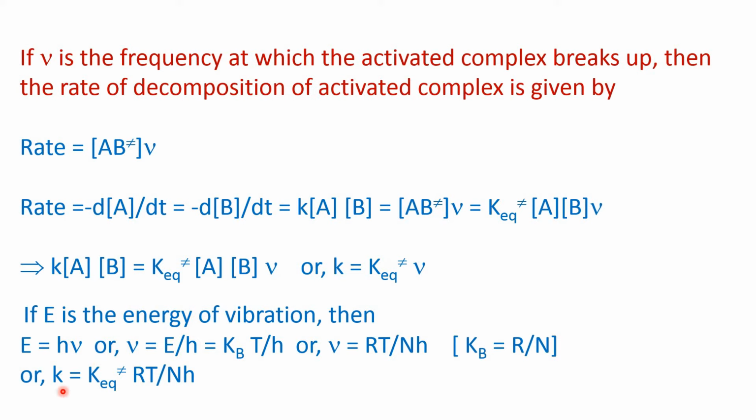So from here we can see this rate constant, small k, is equal to the equilibrium constant of activation into RT by Nh, because in place of nu we can write RT by Nh.